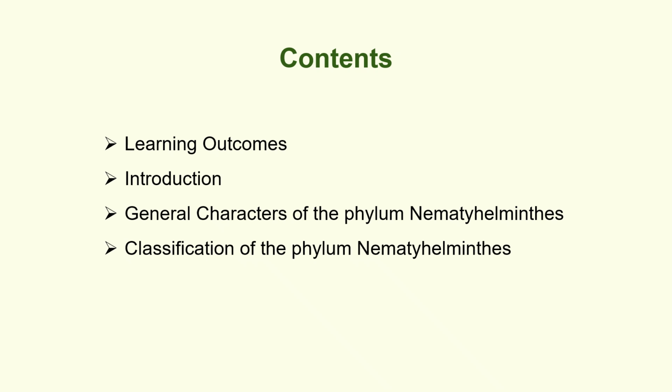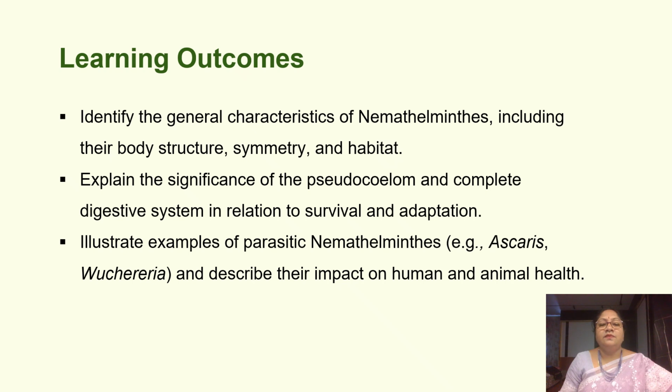The contents are learning outcomes, introduction of the phylum Nemathelminthes, general characters, and classification of the phylum Nemathelminthes. Learning outcomes. By the end of this lesson, students will be able to identify the general characteristics of Nemathelminthes, including their body structure, symmetry, and habitat. They will be able to explain the significance of the pseudocoelom and the complete digestive system in relation to survival and adaptation. They will also be able to illustrate examples of parasitic Nemathelminthes like Ascaris, Wuchereria, and describe their impact on human and animal health.